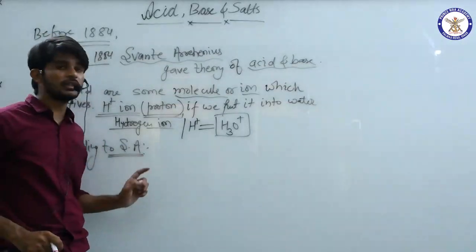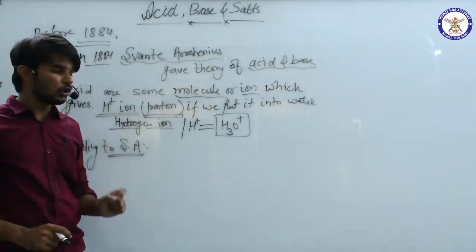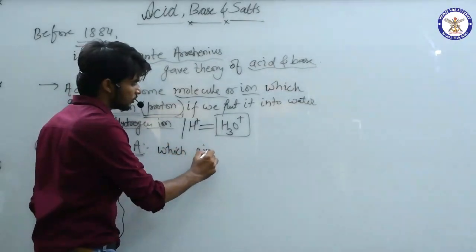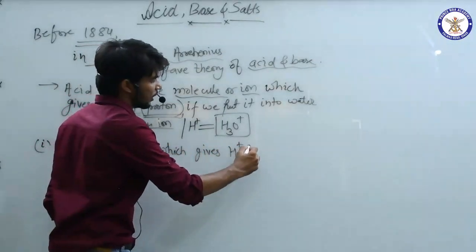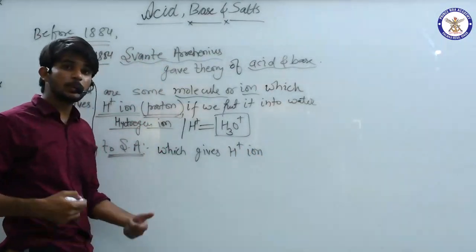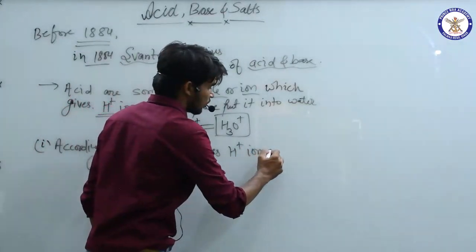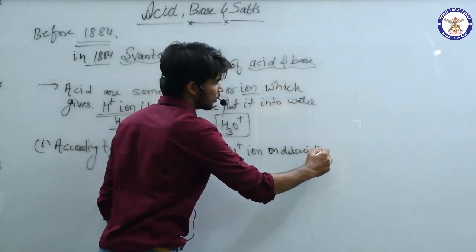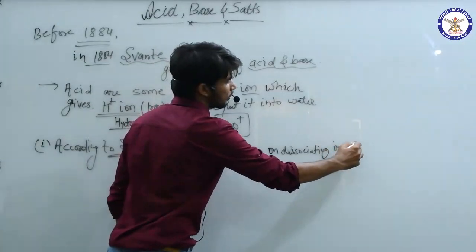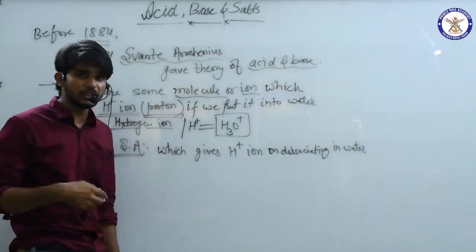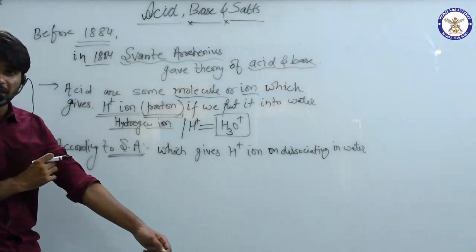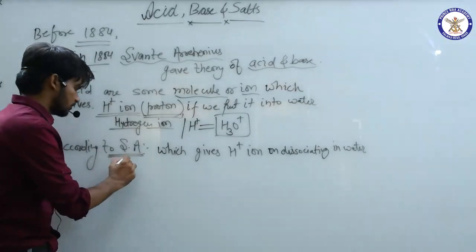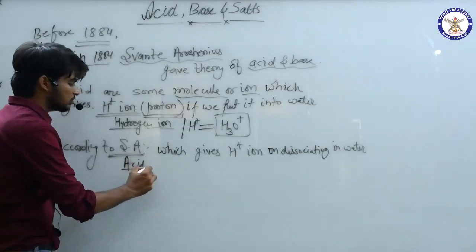So according to Svante Arrhenius, acids are those which give H plus ion on dissociating in water. Anything which dissociates in water and gives H plus ion is an acid according to Svante Arrhenius.